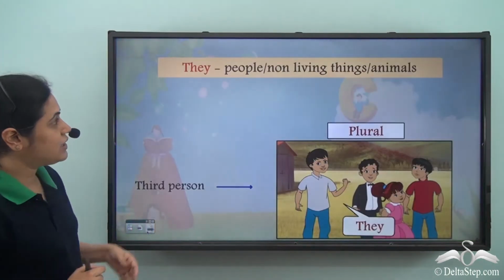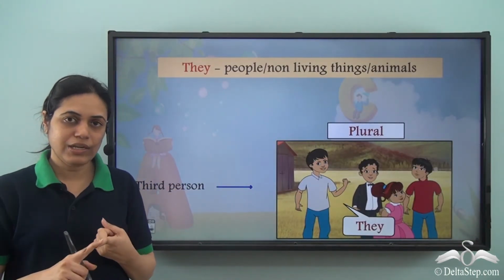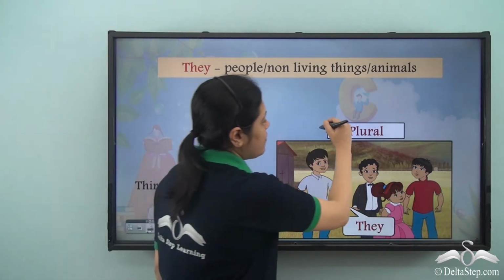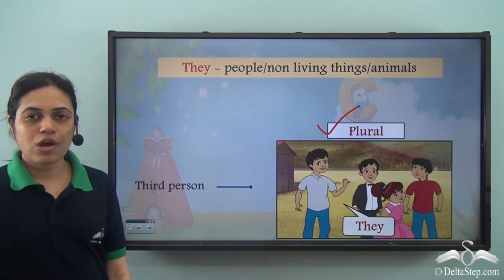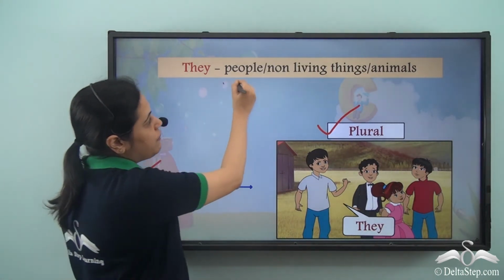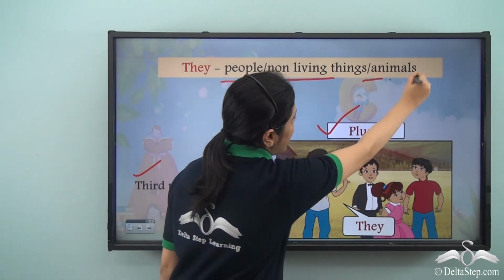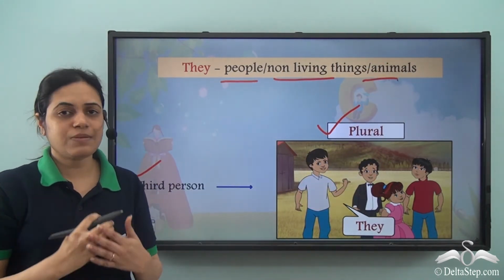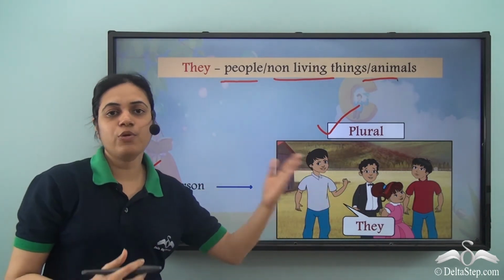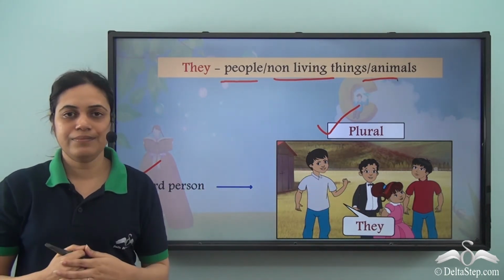So we see that they is used for masculine, feminine as well as neuter gender when I talk about plural third person. So for people, non-living things, animals, whatever it may be, if it is third person plural, the pronoun used is they.